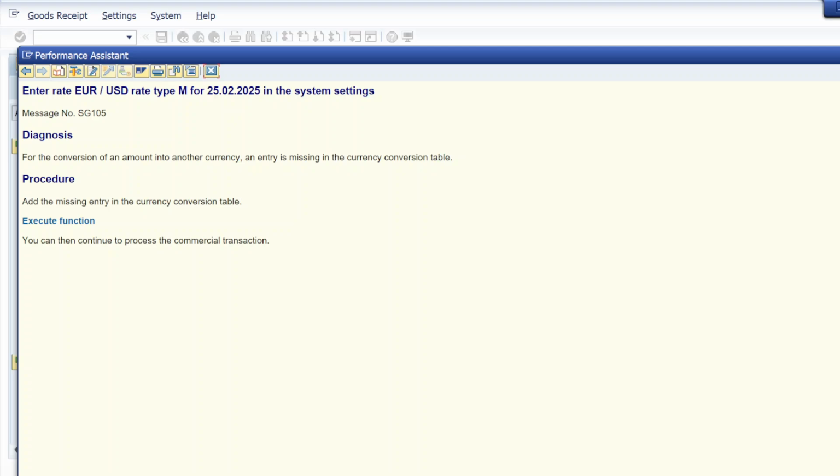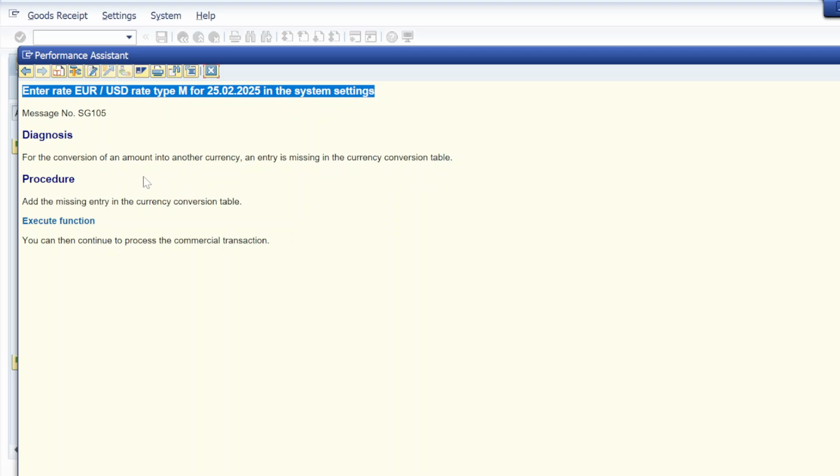Let me give you one trick, with which you can resolve any error or any functional error, with the help of this ninja technique. What you need to do is just copy this error. First, try to read out this diagnosis. In that case I'm seeing that for the conversion of an amount into another currency, an entry is missing in the currency conversion table.